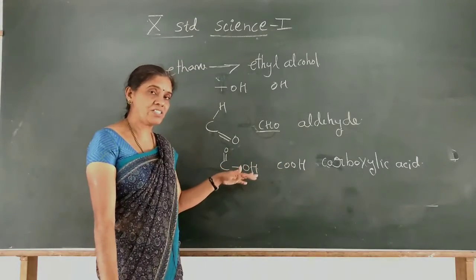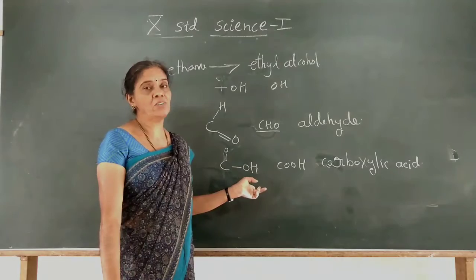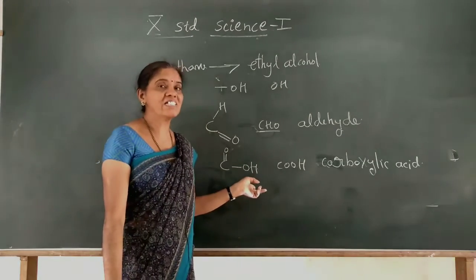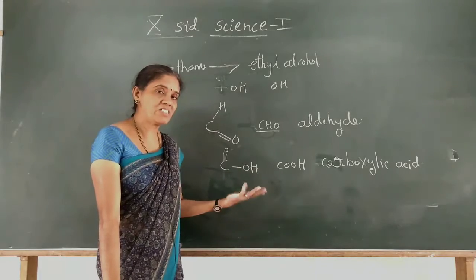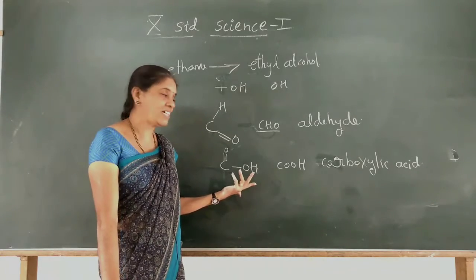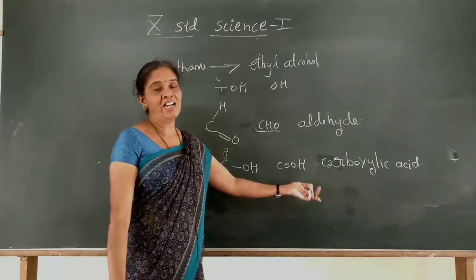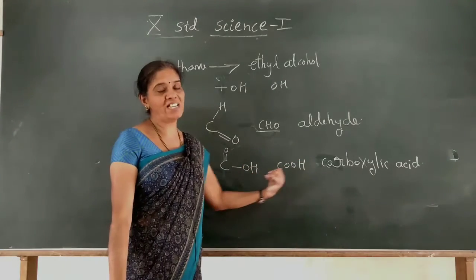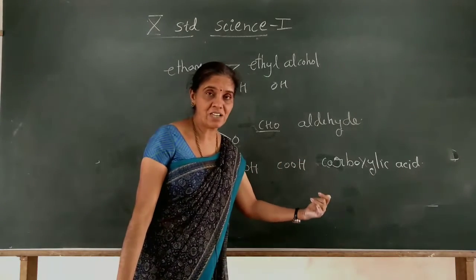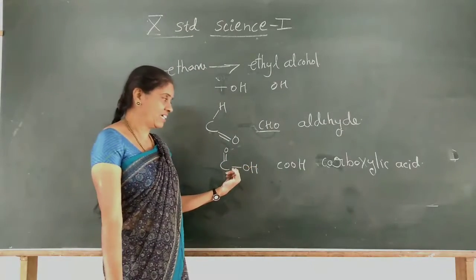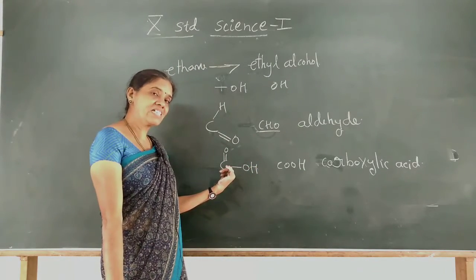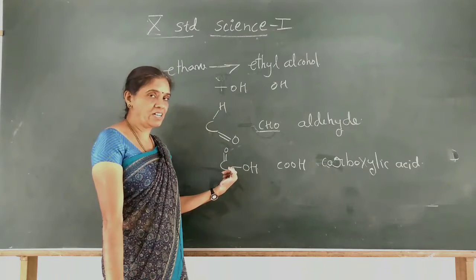They are organic acids. A simple example is vinegar, acetic acid. In the kitchen your mother uses vinegar to make gobi manchurian or other food items. It is nothing but the carboxylic acid, namely acetic acid, CH3COOH, that we call vinegar.